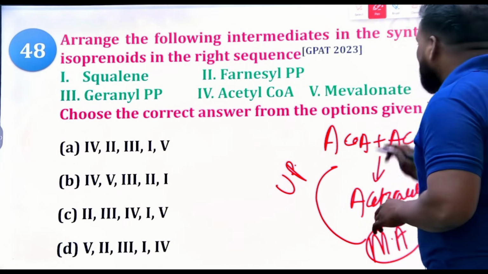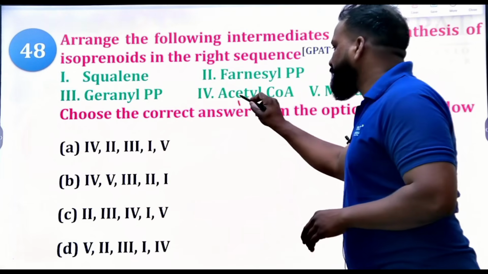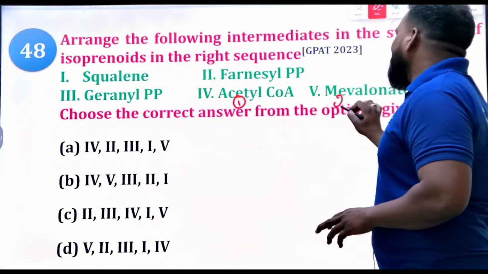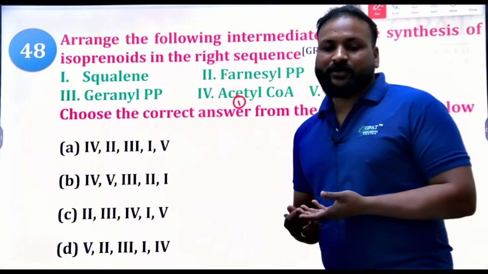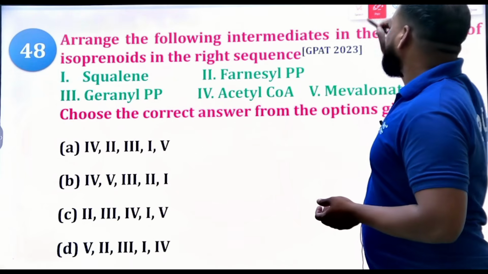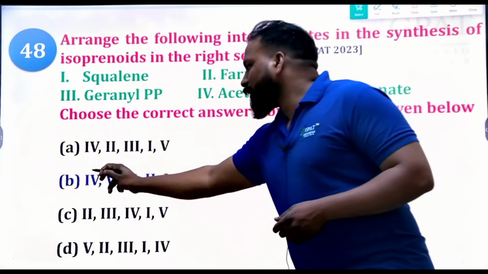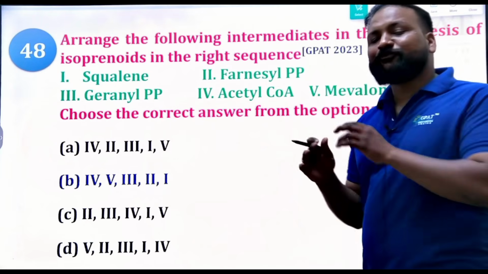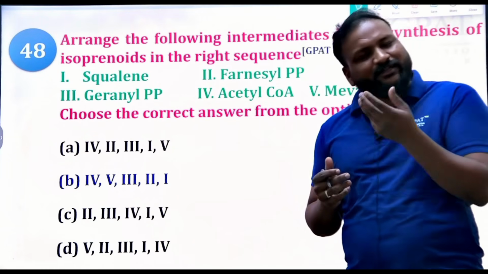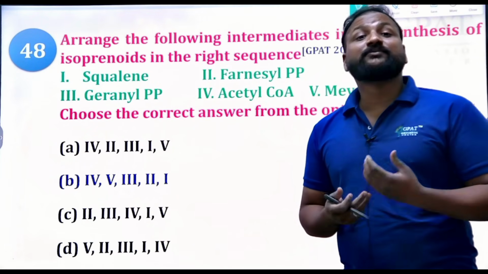So obviously, as I discussed, first one, second malonate. Thereby you'll get the answer. So what is the right answer here? The right answer will be B. That's what I said. C. Acetate malonate and malonate. If you find at least 2 right options, that will be very easy. That's what I'm trying to say.